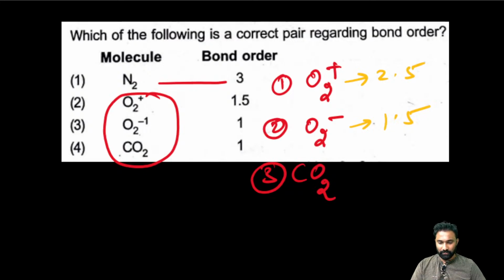CO2. Good, good, good. Everyone good. CO2. What is the bond order? Yes, yes. 2.5, 1.5. CO2. What is the bond order?